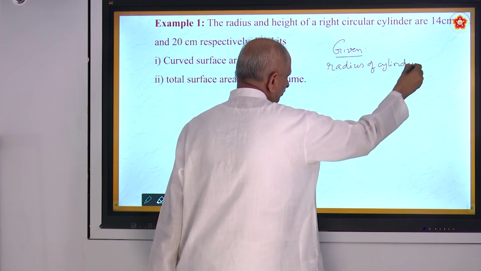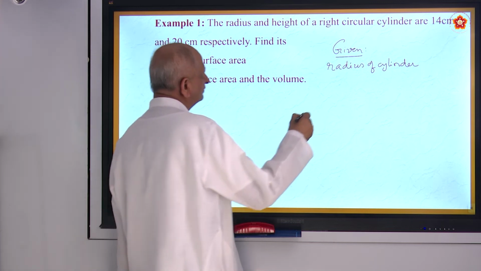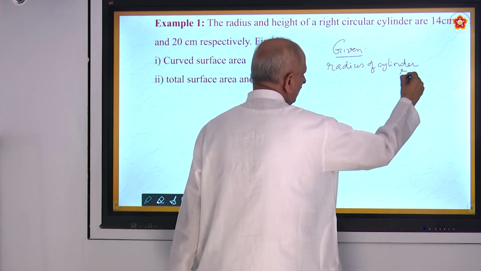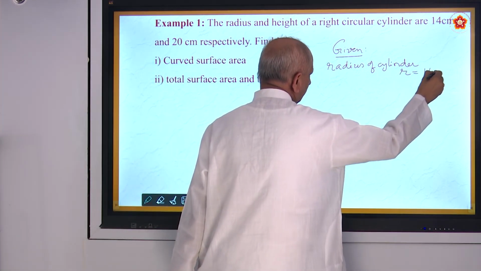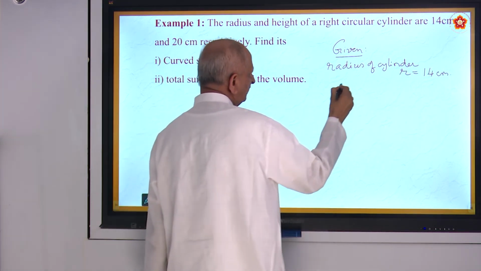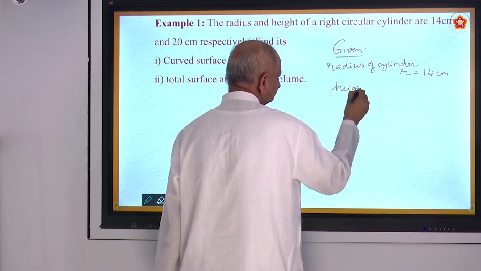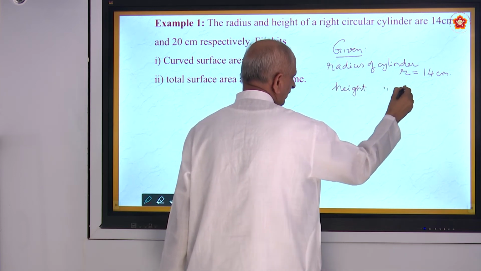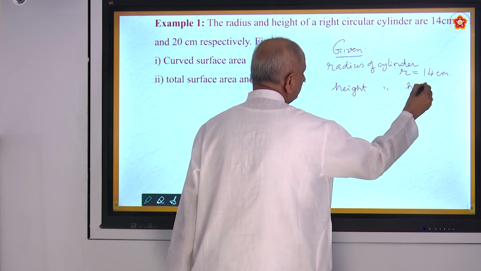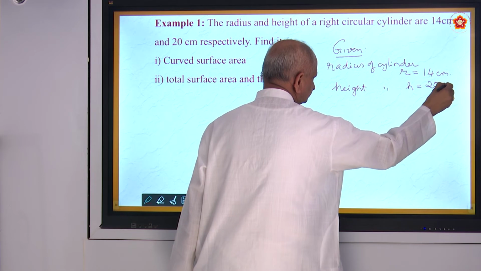What is the symbol you use? For radius, use the symbol R. R is equal to 14 centimeters. And height of a cylinder. What is the symbol you use? H. H is equal to 20 centimeters.